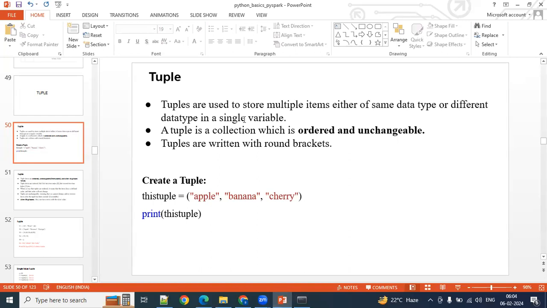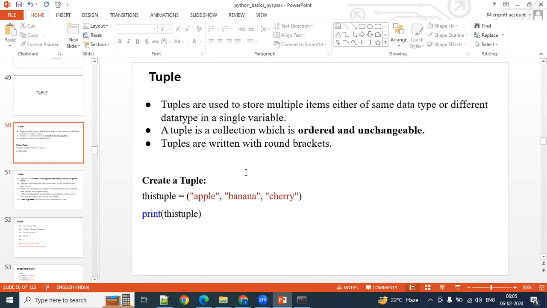Even list elements, are we storing them in a single variable or not? Yes. L1 equal to 1, 2, 3, 4, 5. All those items we are storing in a single variable. Here also, the tuple we are going to store in a single variable. So how to define the tuple here? Generally, we define the list in square brackets, right? The tuple you have to define in normal brackets, parentheses. Some people call it round brackets. You can call it in any way, no problem.